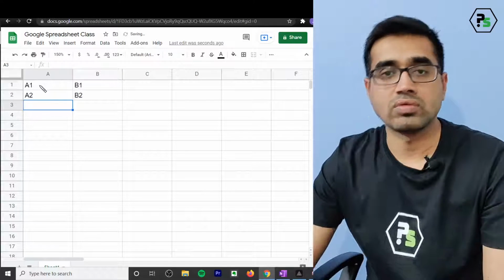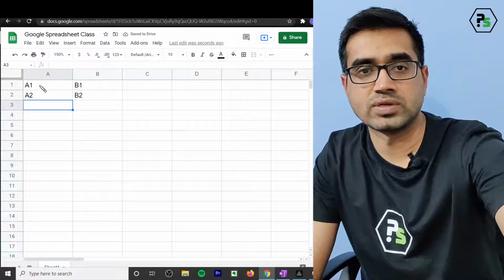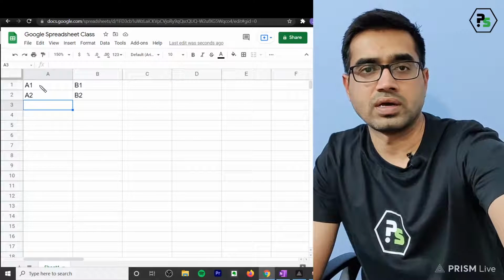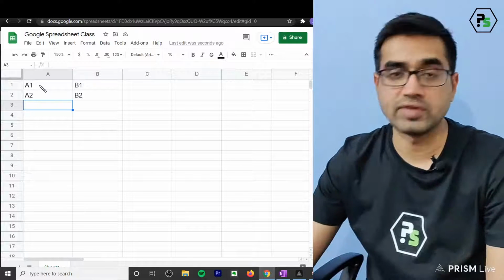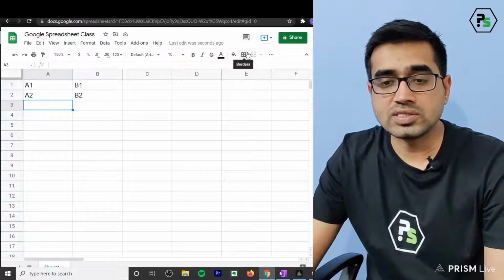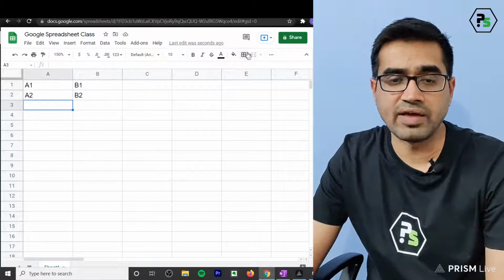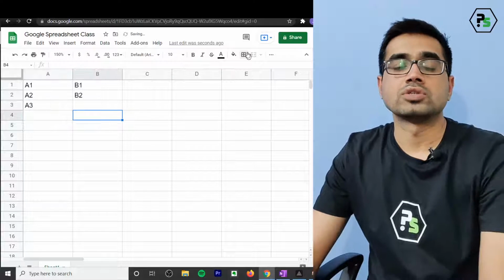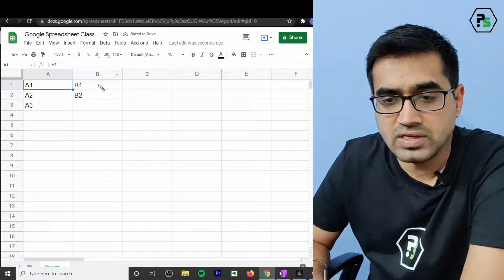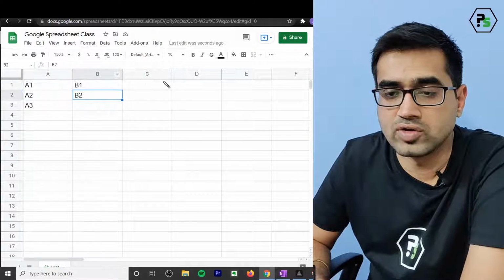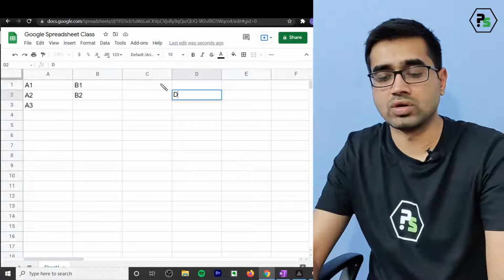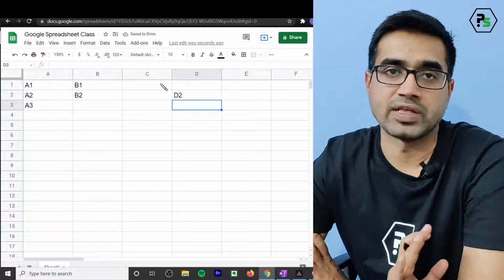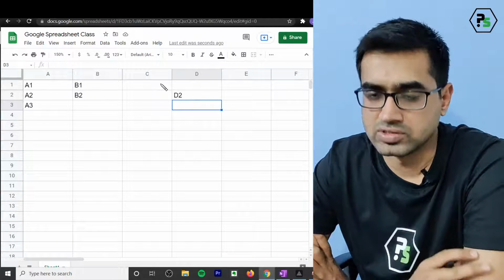Let me just refresh it once. Give me one second. Okay, now it's fine. Actually, my screen was stuck. Now this is the second one, then we have the third, which is A3, and so on. So now you understand that the first position is A1, the second is B1, then A2, B2, and similarly D2, and so on. This is a very basic form of referencing. We will understand referencing a little more.